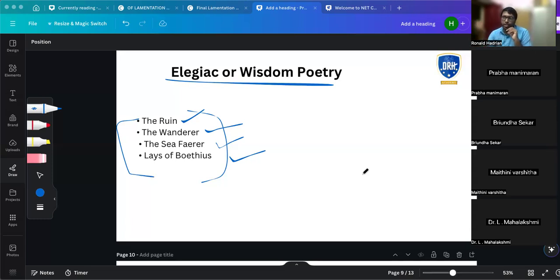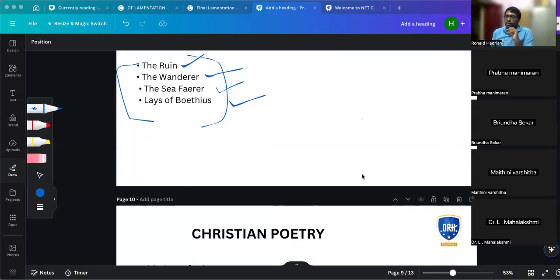So in elegiac and wisdom poetry, you have works like the Ruin, Wanderer, Seafarer, Lays of Boethius. From these works, you can understand something, no? These people were all near the sea. Britain is basically an island. These people mostly write about the sea, traveling, Vikings, fighting, war, all this stuff. That's why their works are like this. Okay, understand?